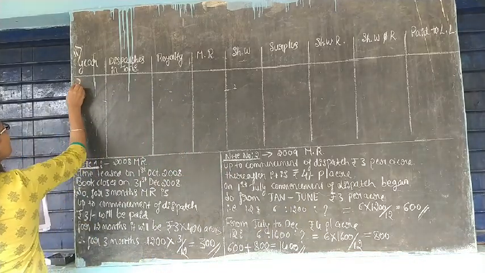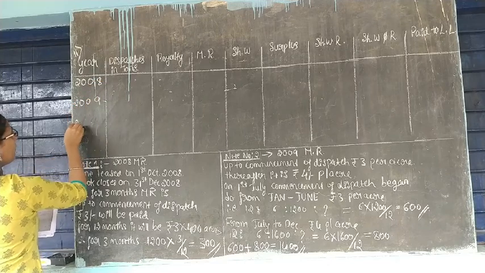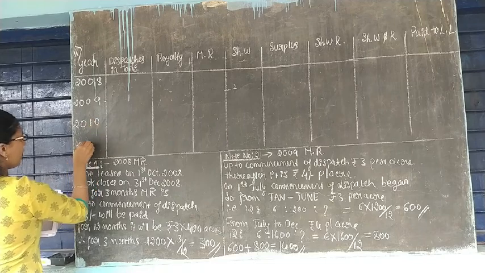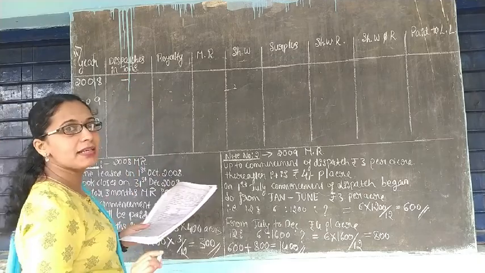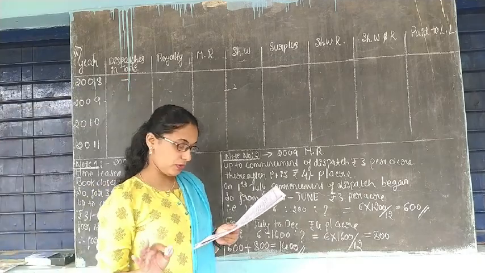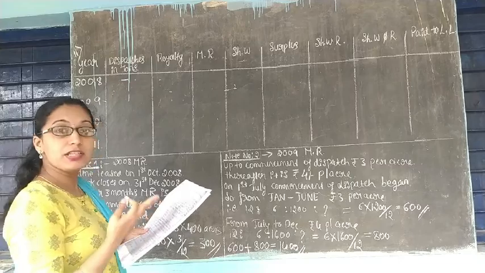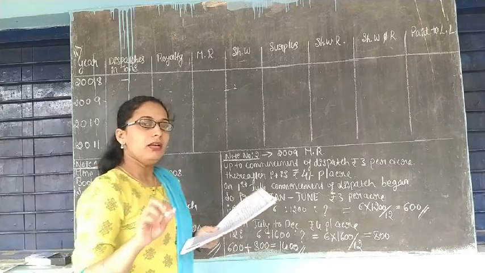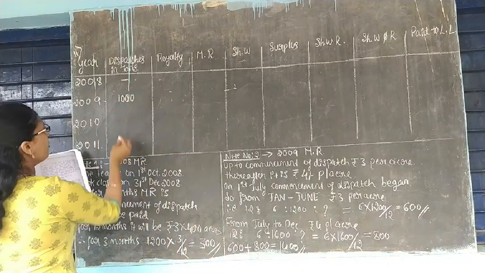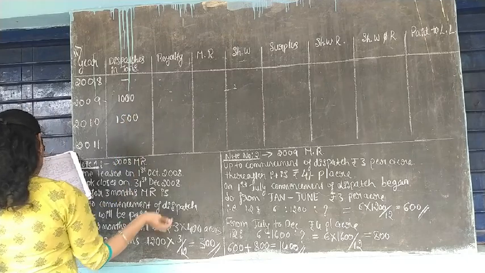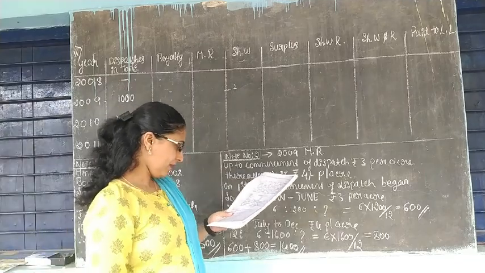So I will write it here: 2008, 2009, 2010, and 2011. In the first year, 2008, it started from 1st October, but there is no output, so it is nil. In 2009, from 1st July, dispatch began, and the output is 1000 tons, then 1500 tons, and 2000 tons. Now they have to pay.